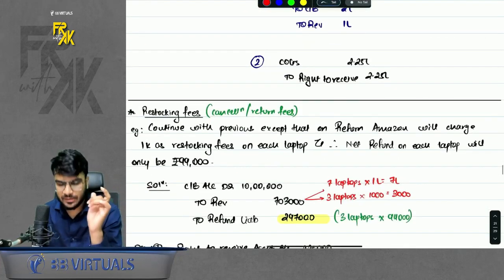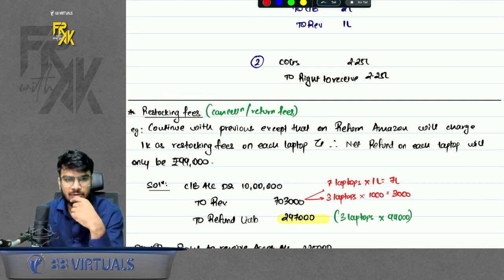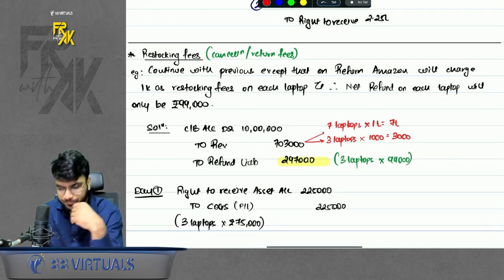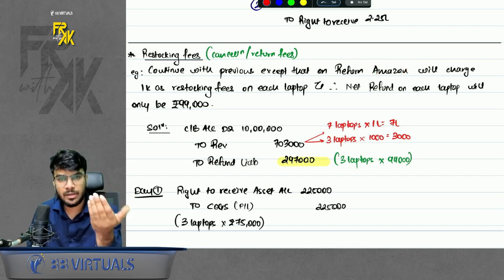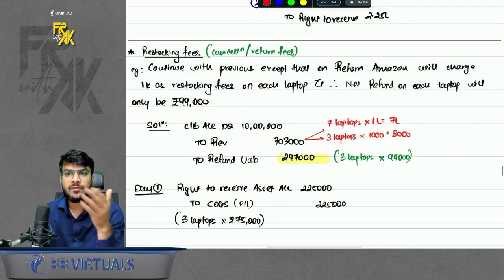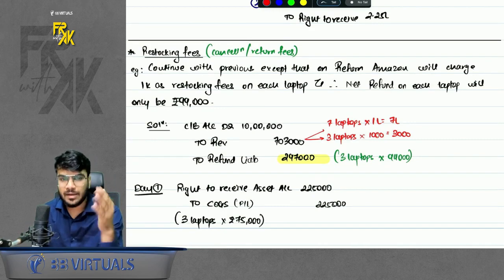An interlinked point with this is restocking fees. What is the meaning of restocking fees? It means whenever you make a sale with a right to return, for example Amazon, Amazon says that on return it will not return the full money. It will deduct 1000 for packaging and delivery fees.